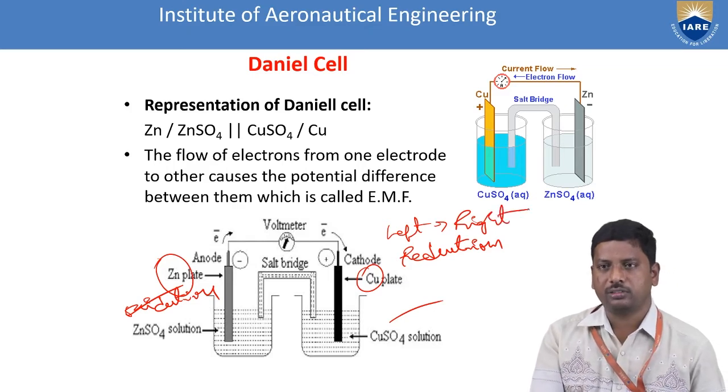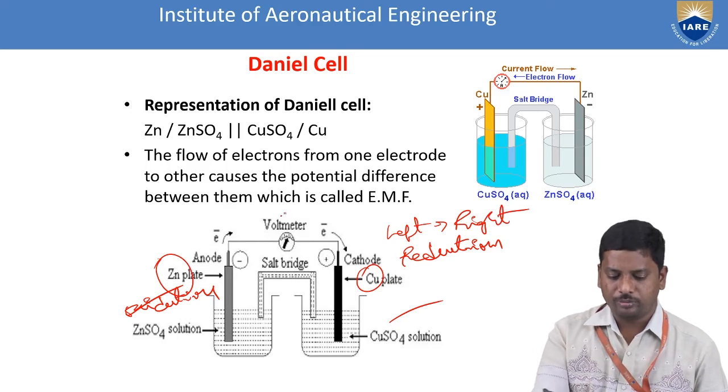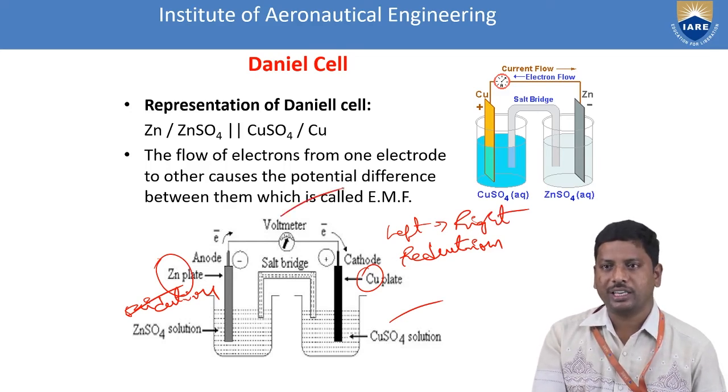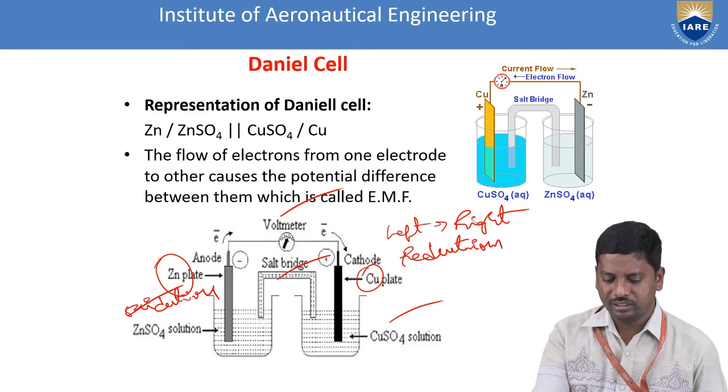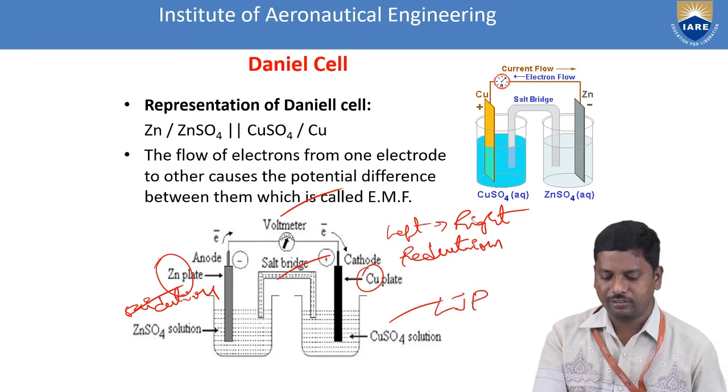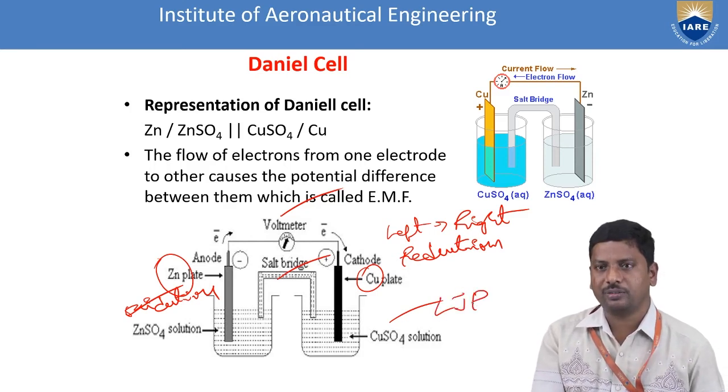The movement of the electrons is represented by a voltmeter, and both are separated by a salt bridge. Why? Because these two different electrolytic solutions should not mix with each other, and to avoid the liquid junction potential, LJP, we use the salt bridge. That is its main purpose.